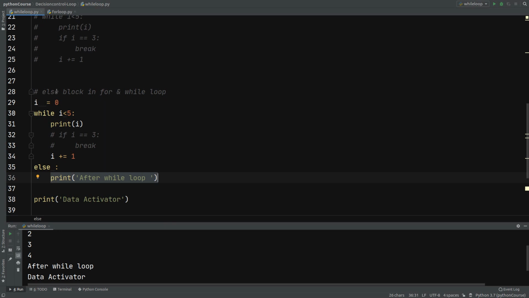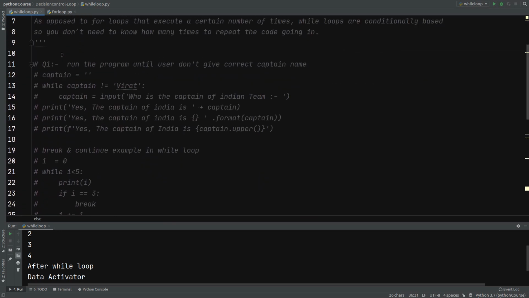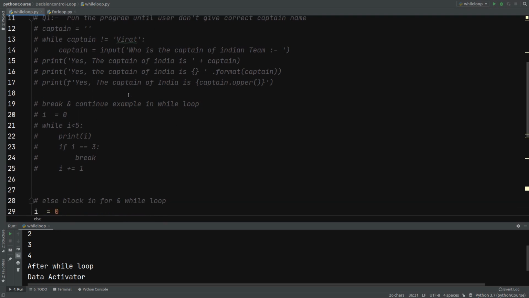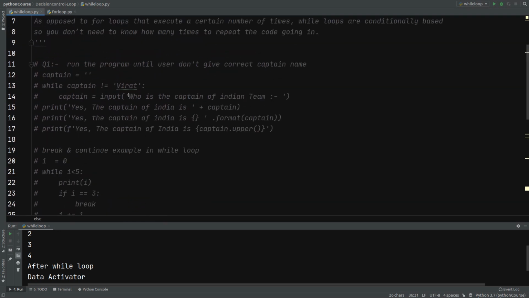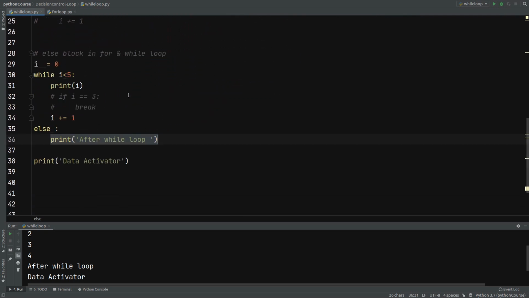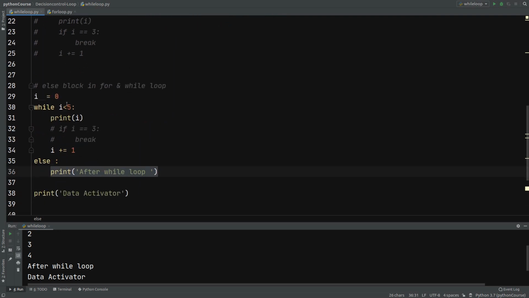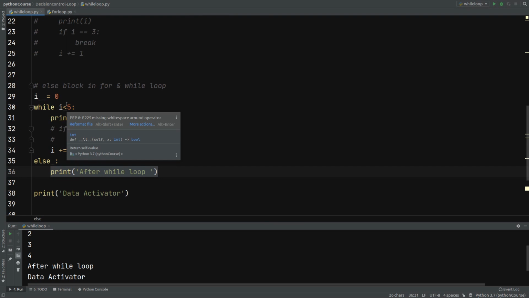We can use it with a for loop also, and we can use it with while loop also. So that was about today's video. We discussed while loop and we wrote a simple program to take user input until he gives the correct information, and also what is the usage of break and continue with while, and at last we discussed else block. So that's enough for today's video.